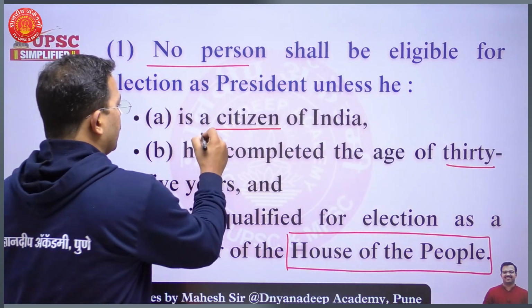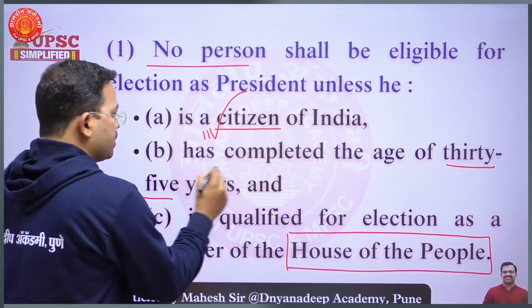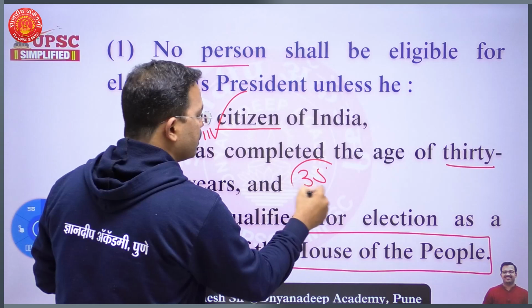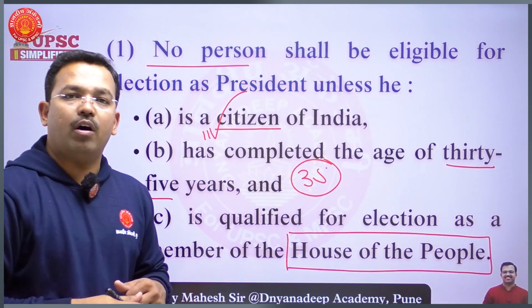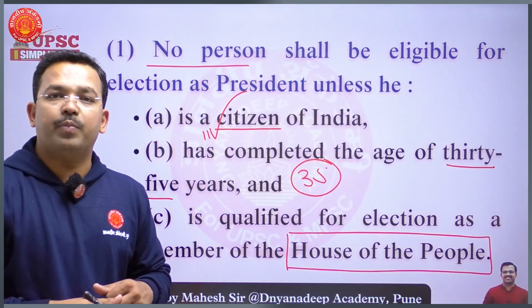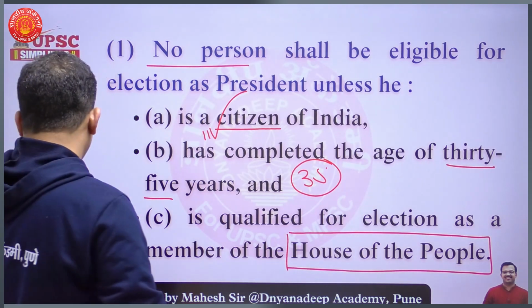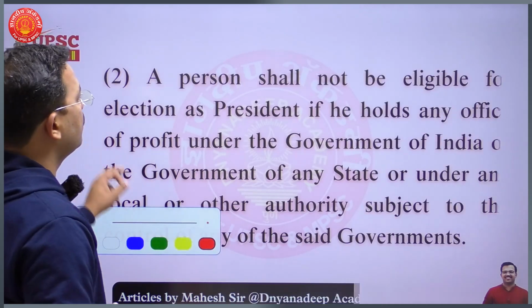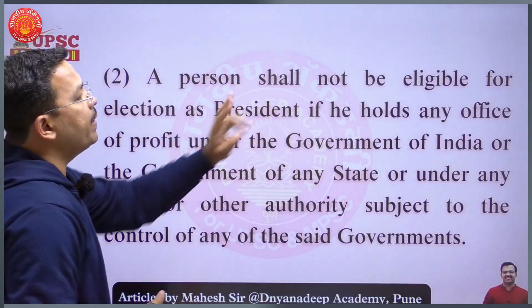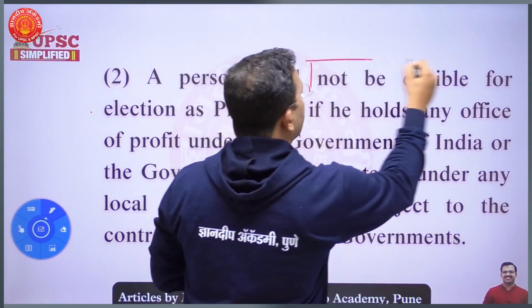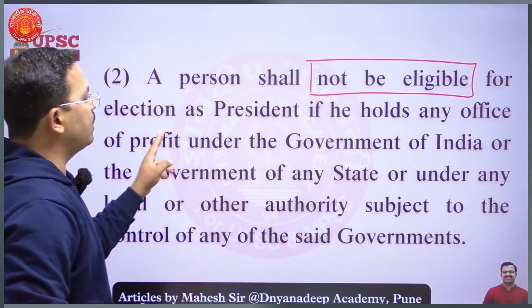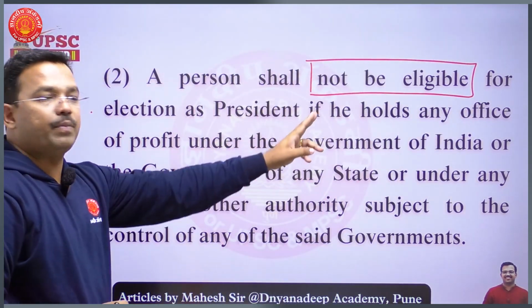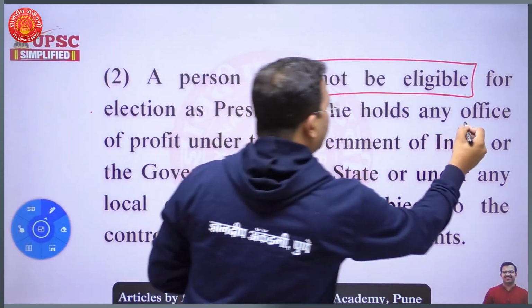So first thing, he should be a citizen of India. He must have completed 35 years of age. Third, he should have all the qualifications required for a person to be a member of Lok Sabha, that is, the House of the People. Then, see, a person shall not be eligible for election as President of India if that person holds any office of profit.